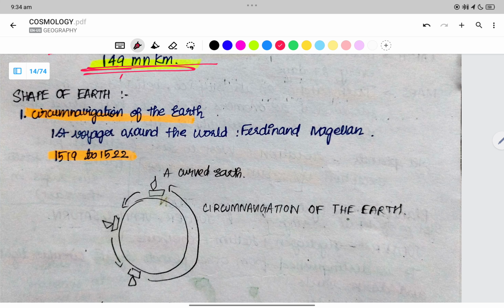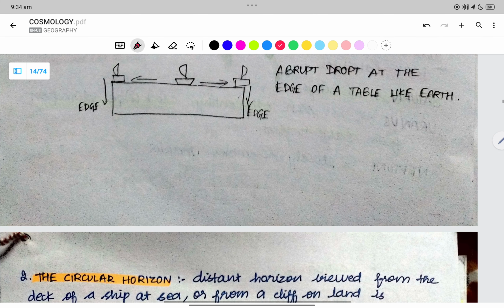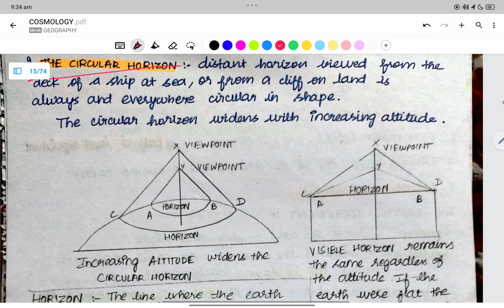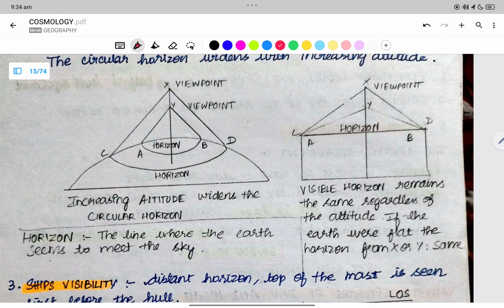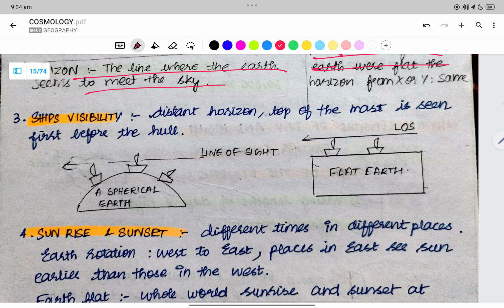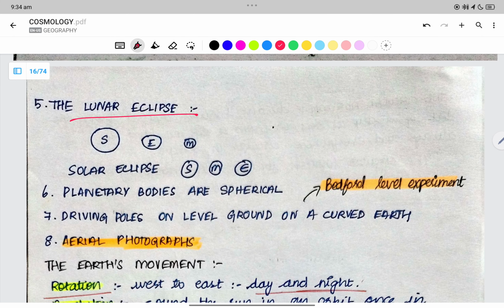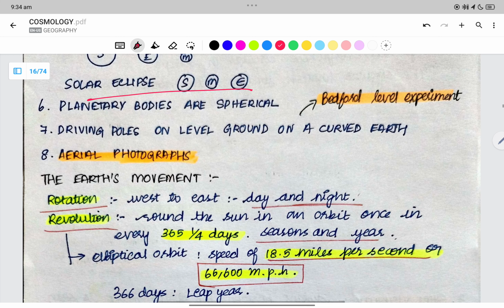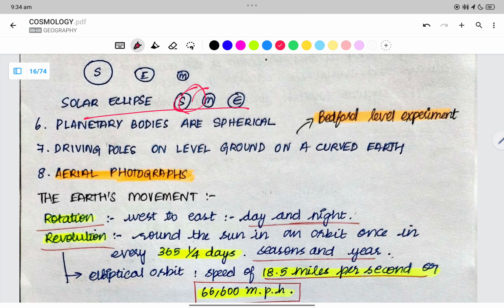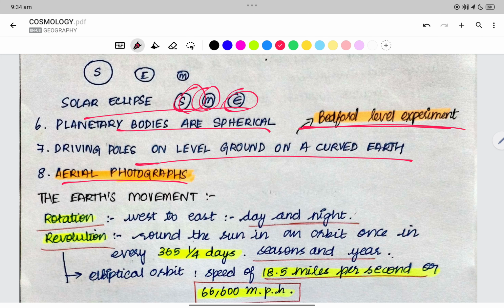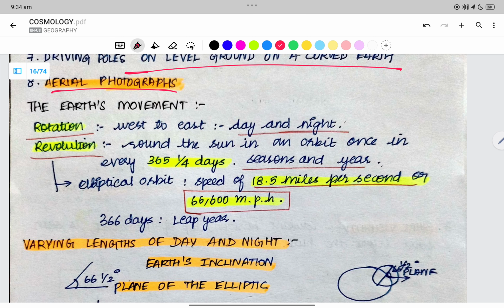The shape of the Earth: we saw circumnavigation and the circular horizon. We have some factual details over here; previously we had only diagrams. Ship's visibility, sunrise and sunset, lunar eclipse, solar eclipse is sun, moon and then earth. Planetary bodies are spherical. Driving poles on level ground on a curved earth is the Bedford Level experiment. Aerial photographs. Earth's movements: we have rotation and revolution, right?